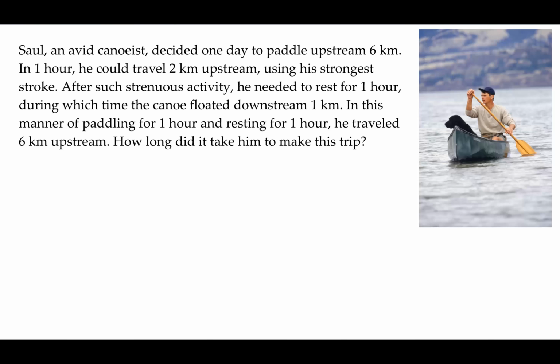Saul, an avid canoeist, decided one day to paddle upstream 6 kilometers. In 1 hour, he could travel 2 kilometers upstream using his strongest stroke. After such strenuous activity, he needed to rest for 1 hour, during which time the canoe floated downstream 1 kilometer. In this manner of paddling for 1 hour and resting for 1 hour, he traveled 6 kilometers upstream. How long did it take him to make this trip?